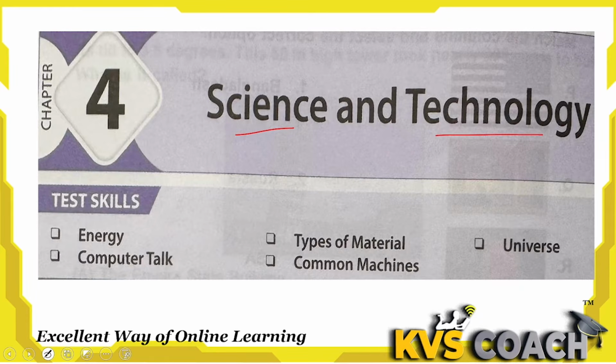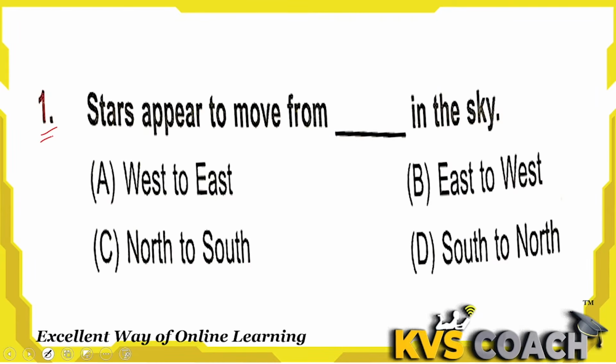In this chapter, we are going to discuss energy, computer talk, types of materials, common machines and universe. Okay. So let's start with questions. First question is, stars appear to move from blank in the sky. Stars appear to move from which direction? West to east, or east to west, or north to south, or south to north.